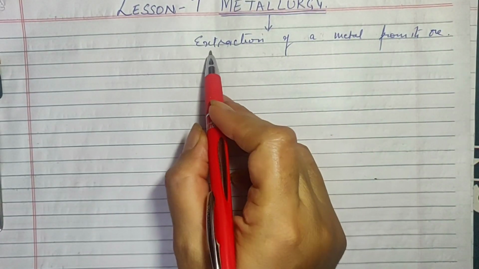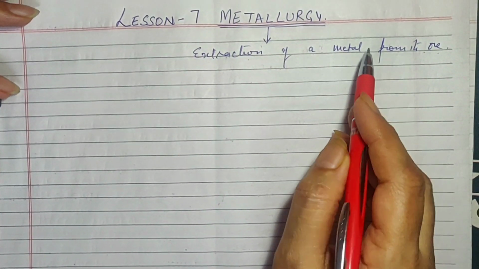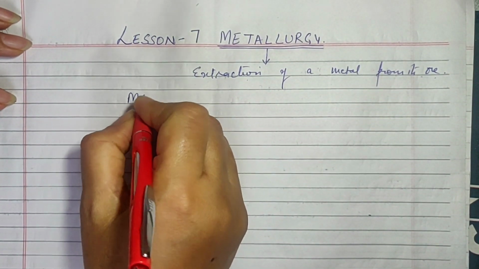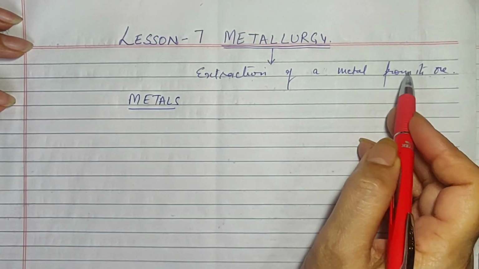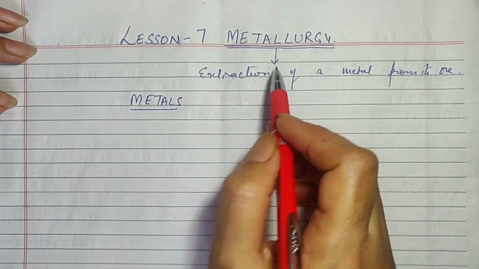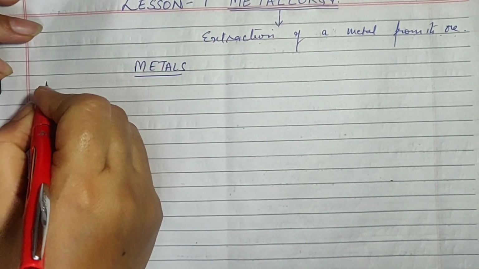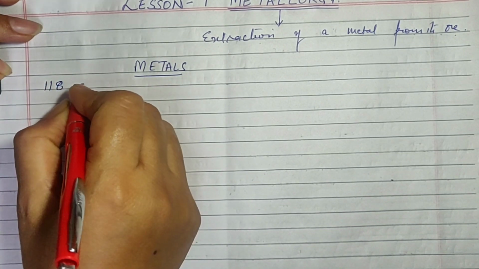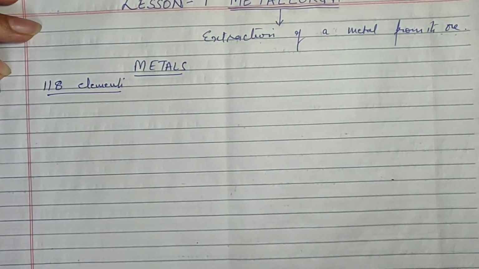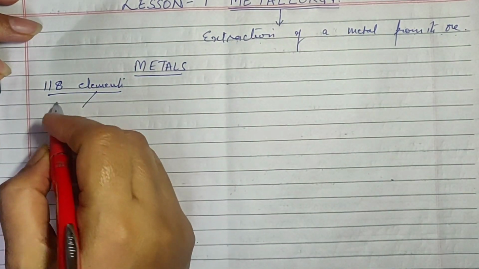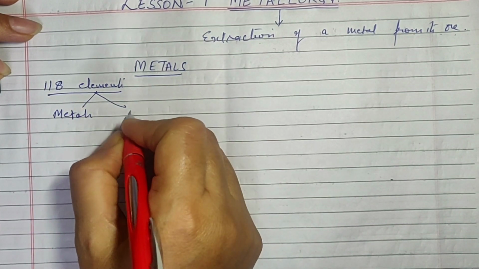Now, what exactly is extraction? What is an ore? How do we go about it? Before that, we must know what metals are. We will come to the extraction and the various steps involved a little later. First, you just learn about what are metals. You already know, I had told you earlier also, that there are 118 elements which are known to us. Out of these elements, there are a few which are metals, while there are others which are non-metals.